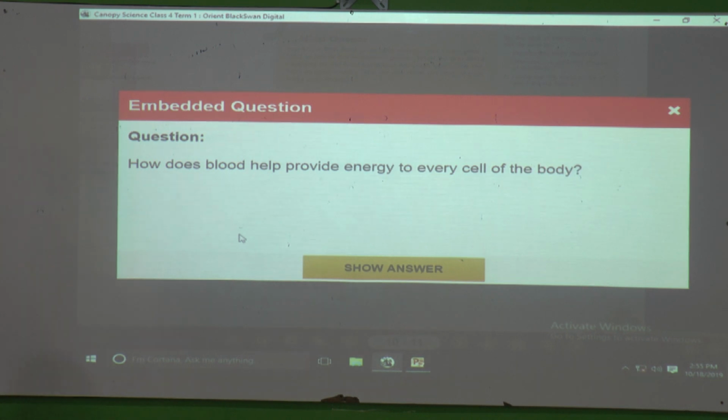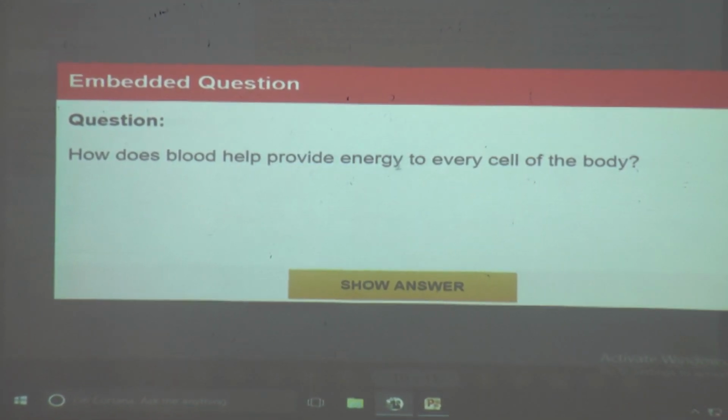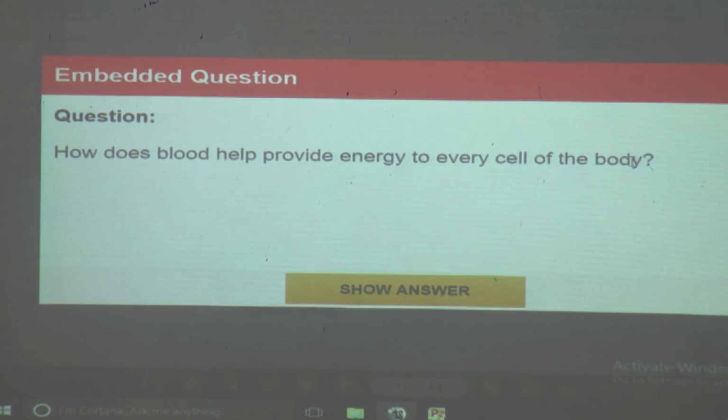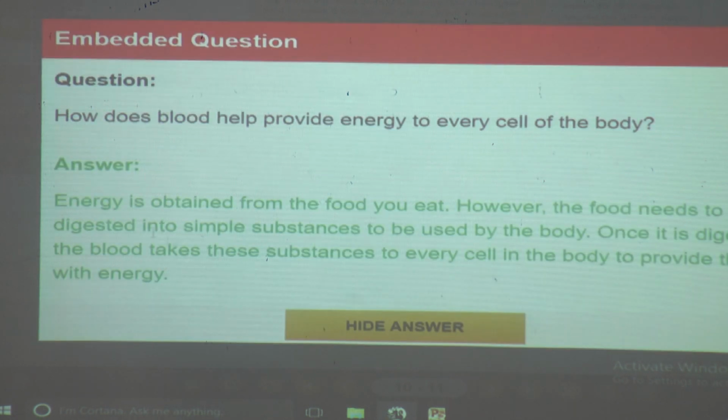How does blood help provide energy to every cell of the body? In today's lesson, we learned that blood absorbs digested food and it carries the digested food to the different parts of our body to produce energy. So, the question is what? How does blood help provide energy to every cell of the body? We will see the answer.